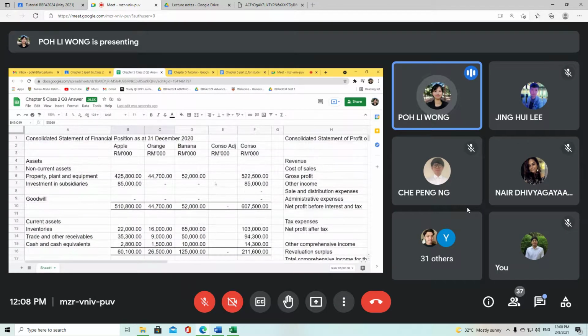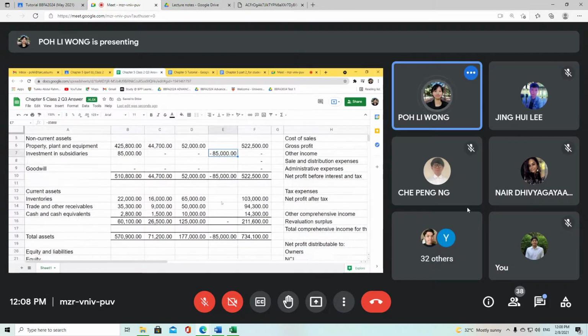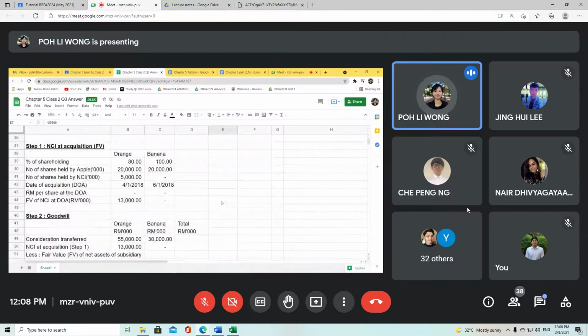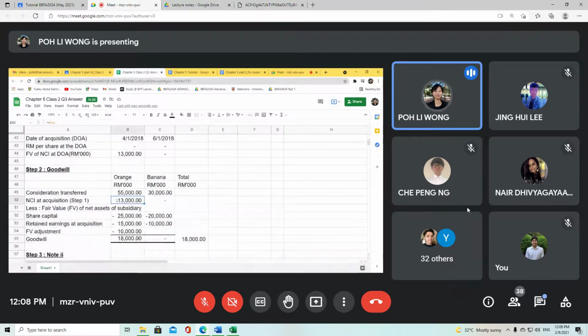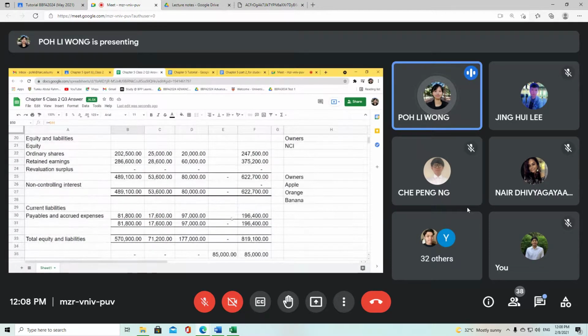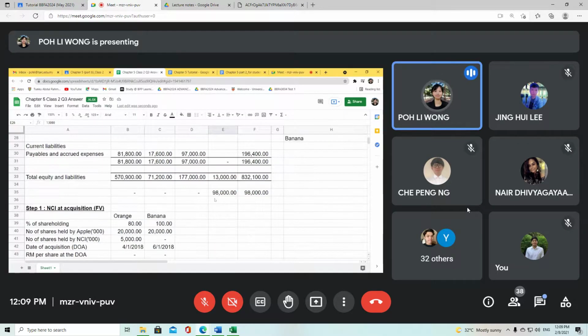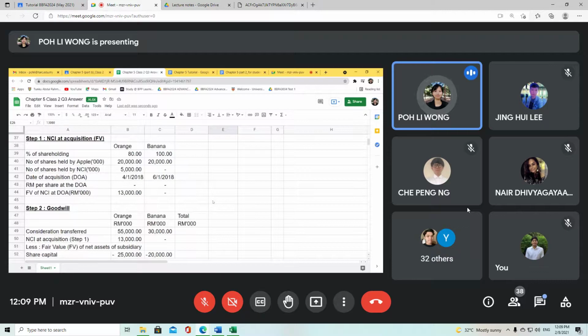So the first thing I have to do is minus off my 85 million, because I am using it to calculate my goodwill. And then we have NCI at acquisition. Your NCI at acquisition of 13 million actually belongs to your non-controlling interest, because that is the consideration that your non-controlling interests have provided. They paid 13 million in order to acquire 20% of shares of Orange.